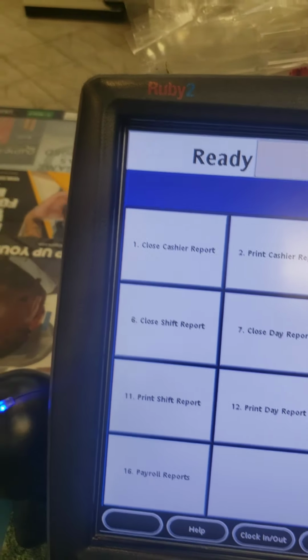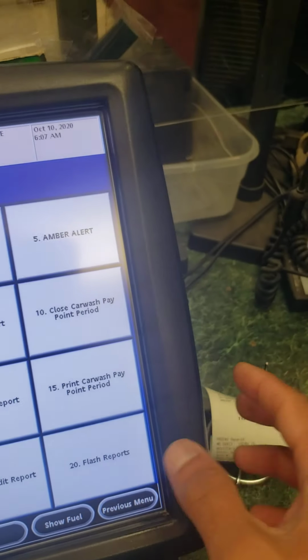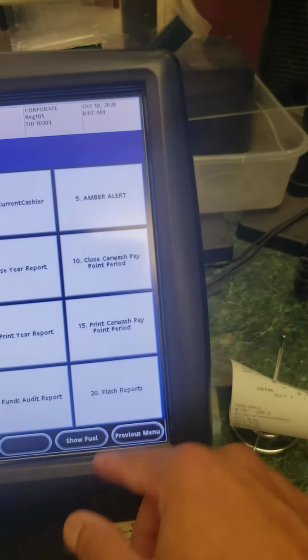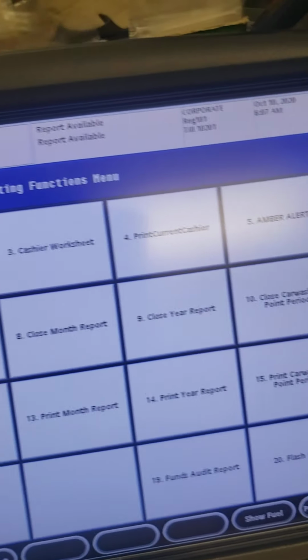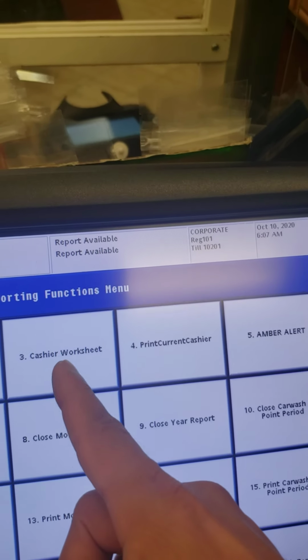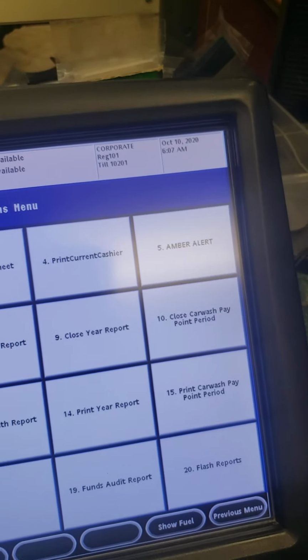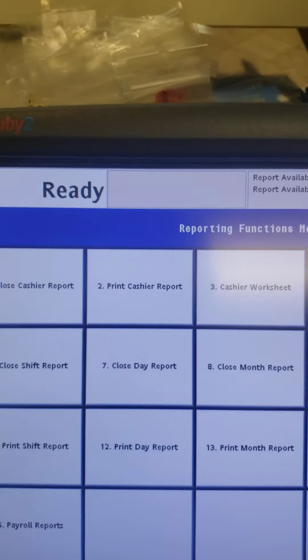Same thing with print month, print year, print anything else you want. Payroll report here, cashier worksheet, you can print that out. It's very easy.